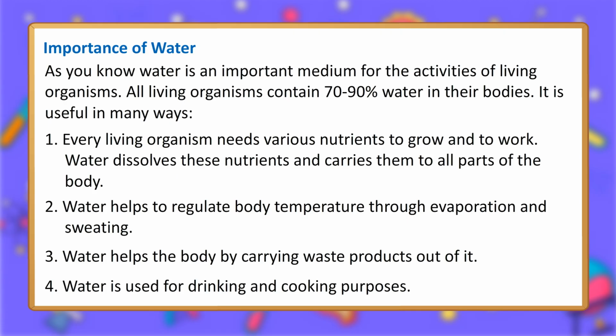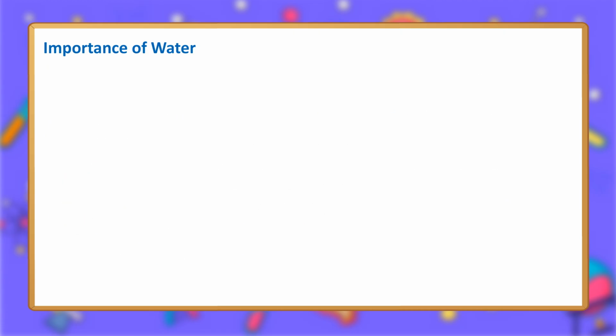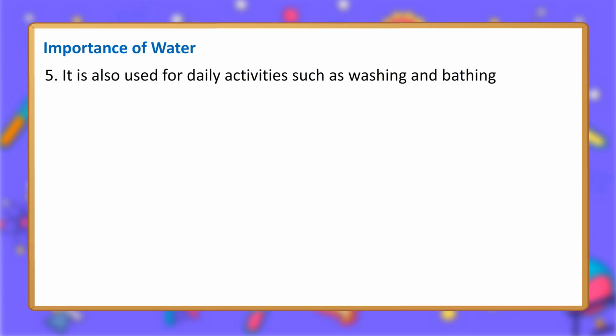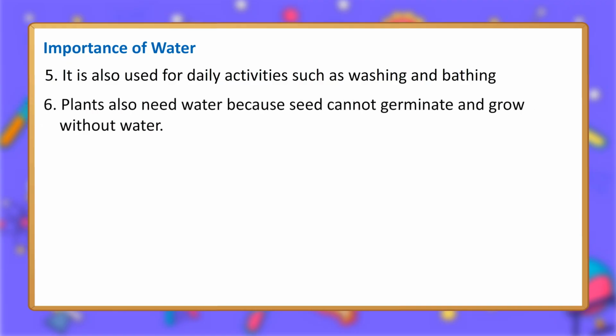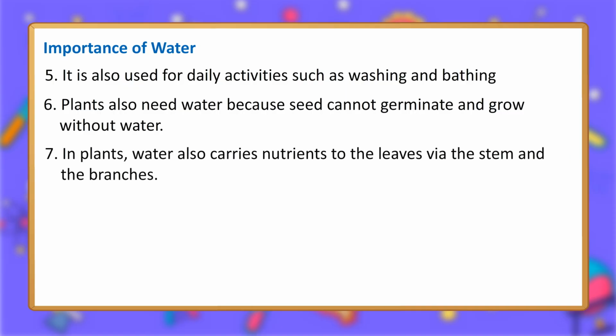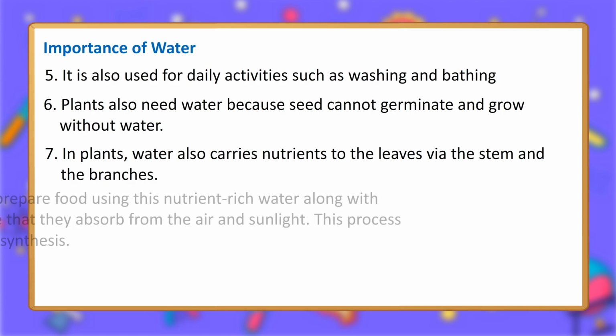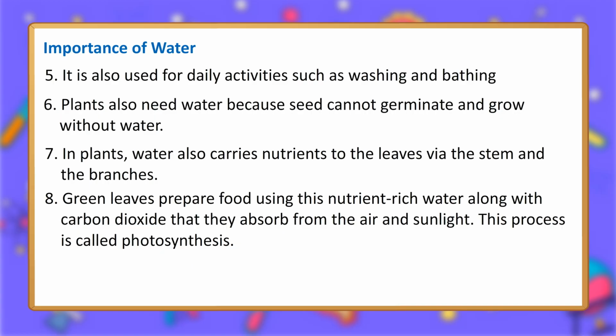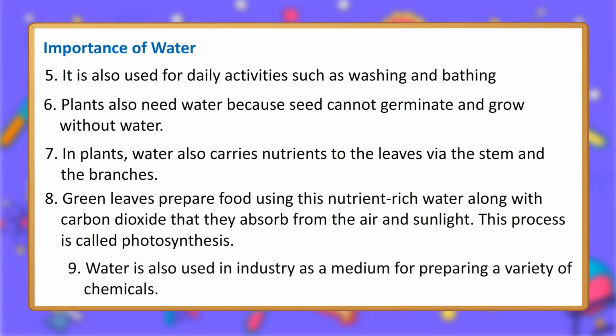4. Water is used for drinking and cooking purposes. 5. It is also used for daily activities such as washing and bathing. 6. Plants also need water because seeds cannot germinate and grow without water. 7. In plants, water also carries nutrients to the leaves via the stem and the branches. 8. Green leaves prepare food using this nutrient-rich water along with carbon dioxide that they absorb from the air and sunlight. This process is called photosynthesis.